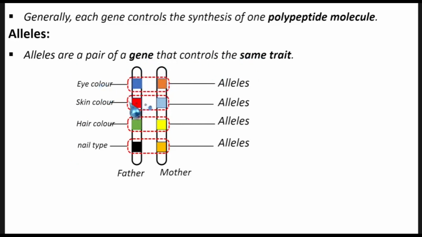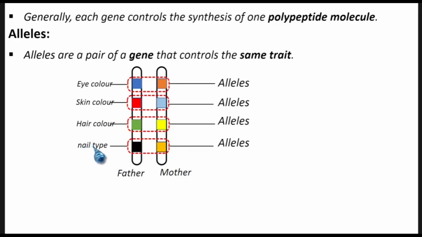Eye color. We have a pair of genes here, or allele, containing two genes controlling skin color. We have got a pair of alleles here, made of two genes controlling the same hair color. Okay, we have also a pair of alleles here made of two genes. These two genes, they are controlling the same trait or characteristic, which is nail type.